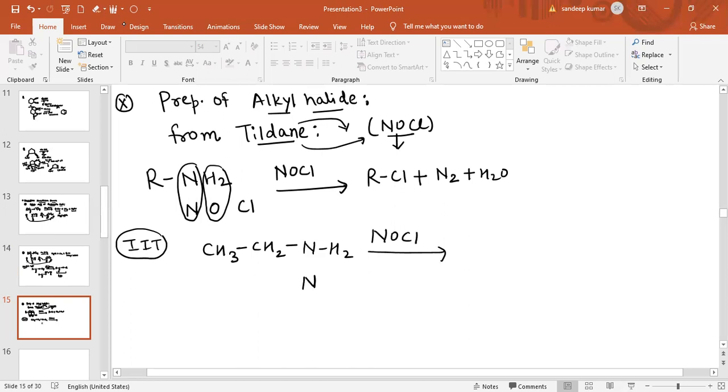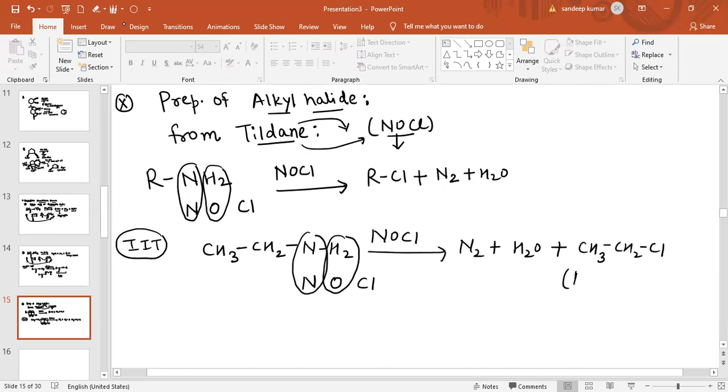Arrange NOCl in this way, NO and Cl. So N2 gas is released from this position and water is also removed. N2 gas evolved plus water as side product, and the product obtained is CH3CH2Cl, ethyl chloride.